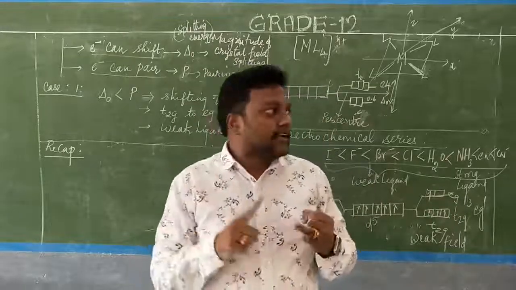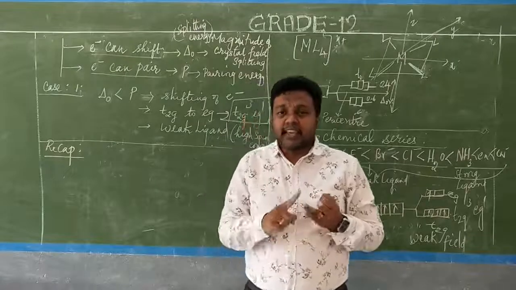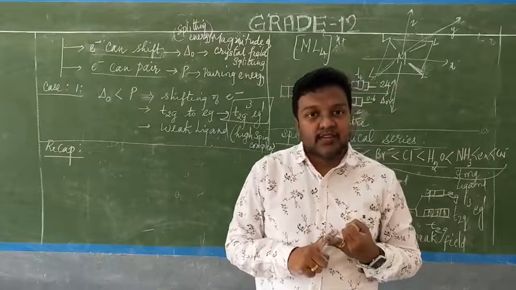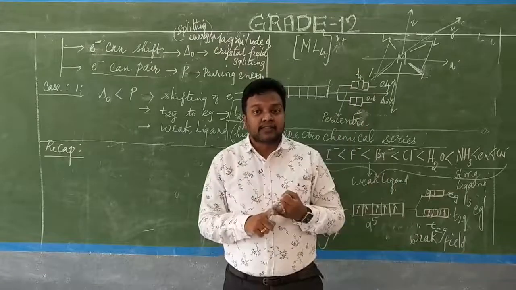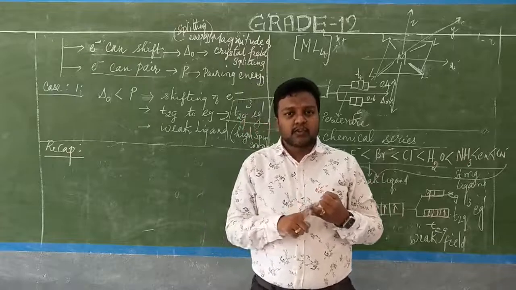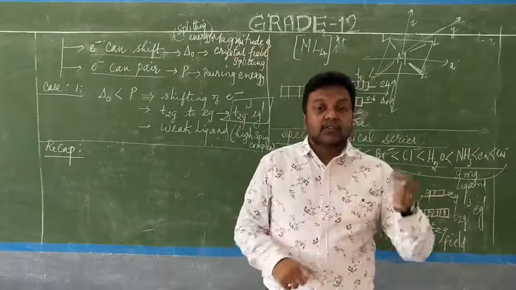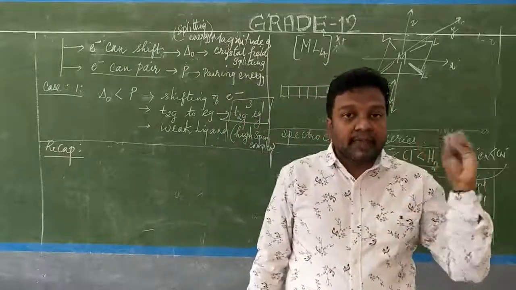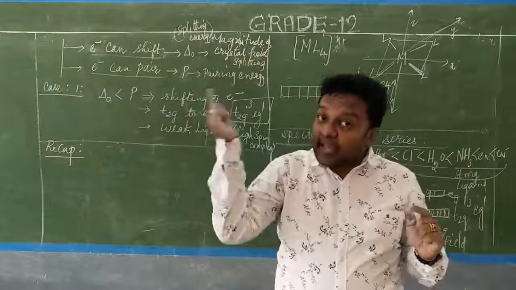Next one is the d orbitals. The d orbitals have a tendency of undergoing degeneracy. So degeneracy is possible in case of the d orbitals. The degeneracy will sometimes get destroyed, when the ligands induce an electrical field.